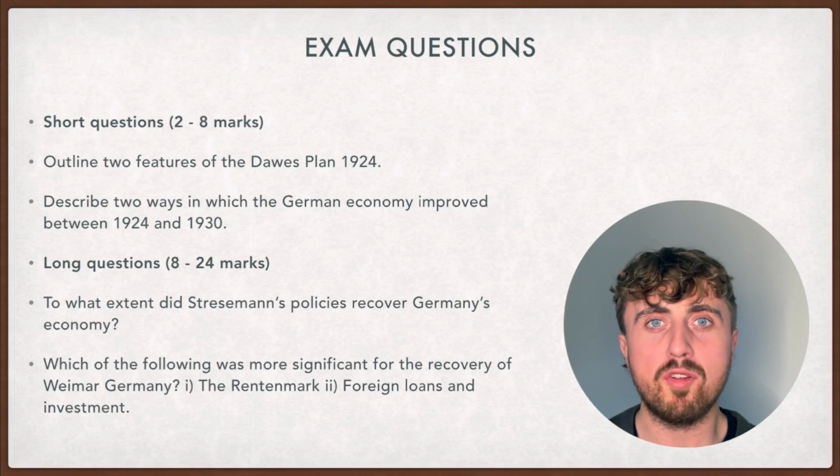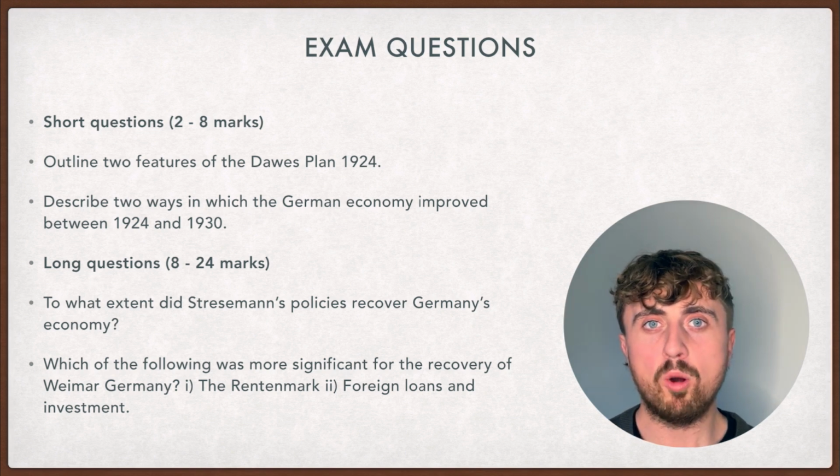Now let's run through some common exam questions on this topic. Outline 2 features of the Dawes Plan 1924. Well, this plan by Stresemann included Germany loaning 800 million marks from the USA. They had to pay back 1 billion marks per year for the first 5 years, and then 2.5 billion marks per year after that.